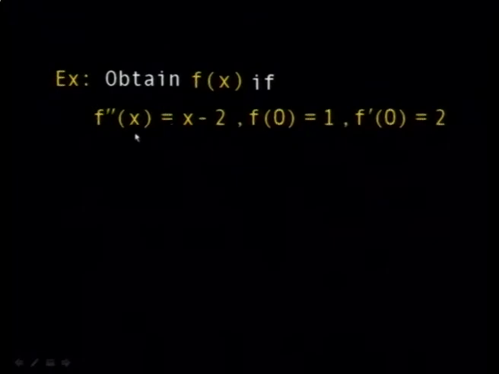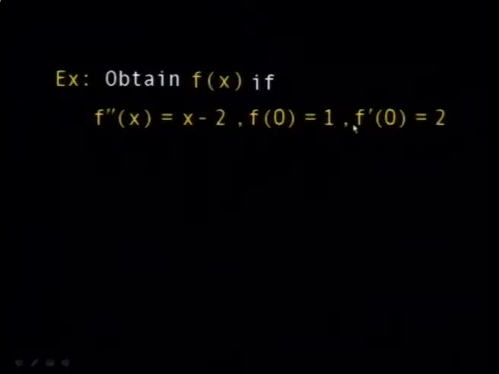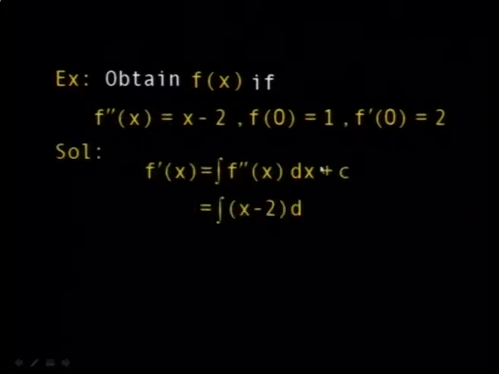Obtain f of x. This is what you call a simple differential equation. You have, for example, d2y by dx squared equal to x minus 2, and you are given initial conditions, because I told you before that the solution of any form of integration gives a family of solutions. You have to pick one here, because it's a second order equation, so you have to have two initial conditions. So what you do is you integrate this, and you use this formula.